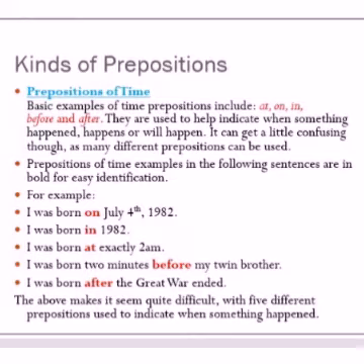I was born on July 4th, 1982. I was born in 1982. I was born at exactly 2 a.m. I was born 2 minutes before my twin brother. I was born after the Great War ended. So the above makes it seem quite difficult, with 5 different prepositions used to indicate when something happened. Here, let us see clearly when in is used and when on is used.